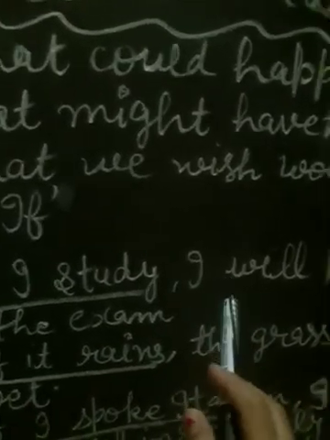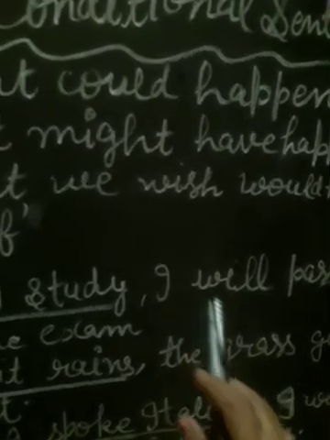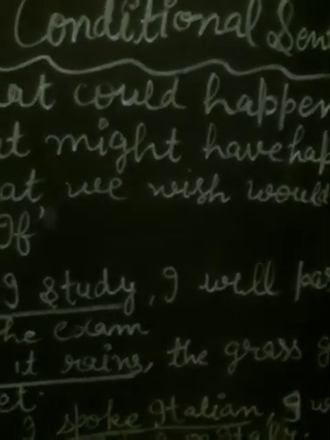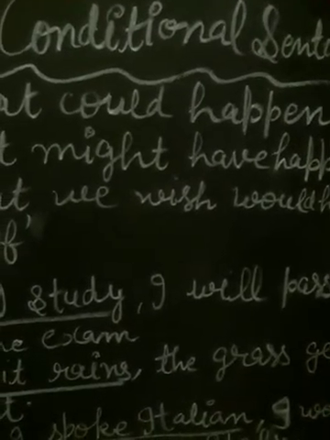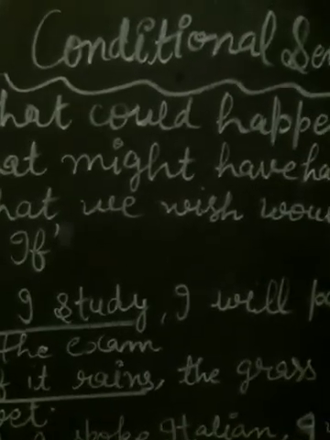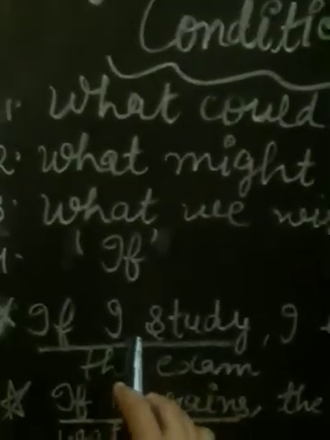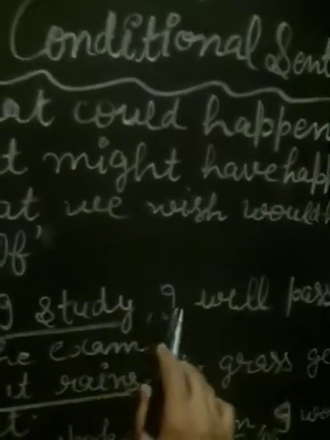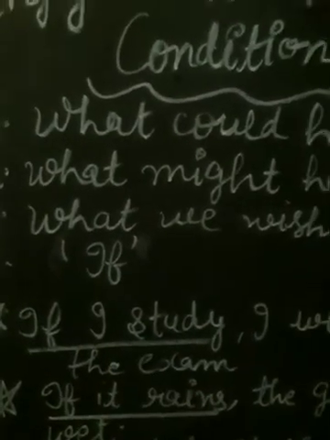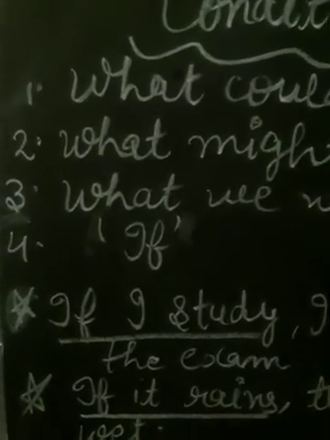And you already know what the main clause is. What is a main clause? That is called a complete sentence, in which subject, verb and object are given, and that can stand on its own. That is called the main clause, or principal clause also. So conditional sentences are made up of an if clause and a main clause. The underlined part of each sentence is called the if clause, and that is called the main clause.